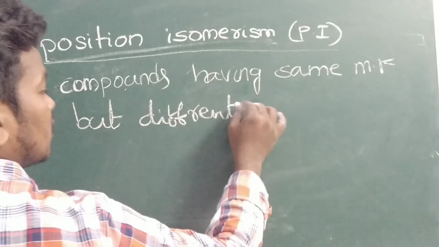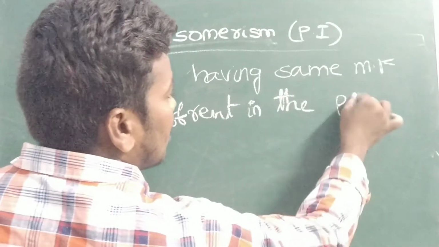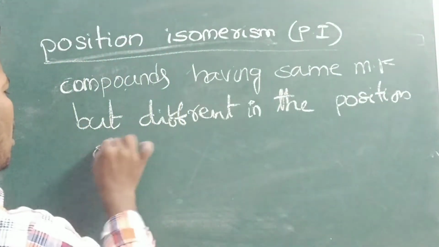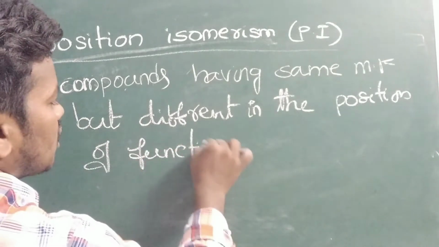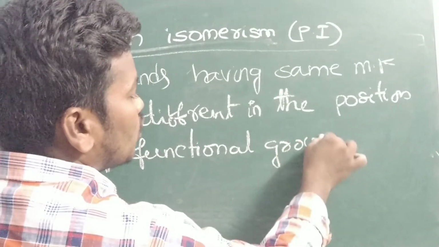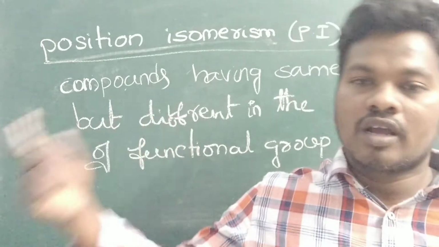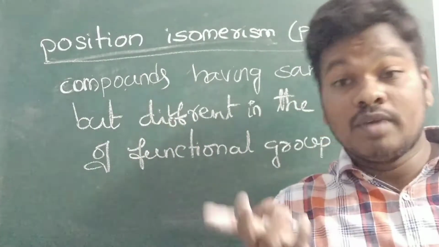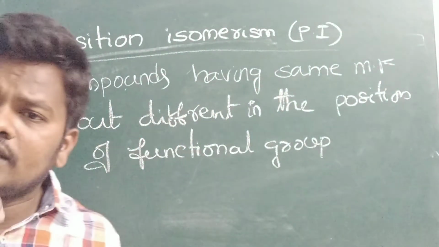Different in the position, that means the position of the functional group. The functional group position is different. That means in one compound it may be at the first position, in another compound at the second position, but the molecular formula is similar.